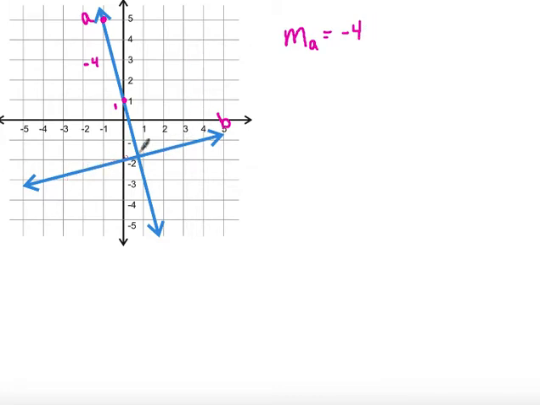Here's line B. If I calculate from here to here, the slope of B is going to be a rise of 1 and a run of 4. So you can see that these two slopes are indeed opposite reciprocals, making lines A and B perpendicular, or creating that 90-degree angle in between.